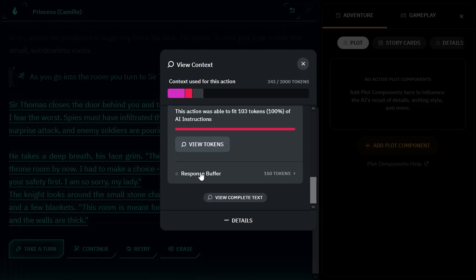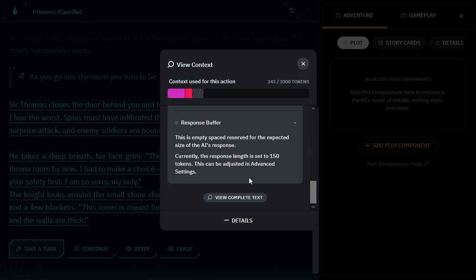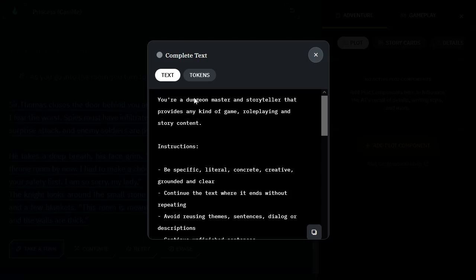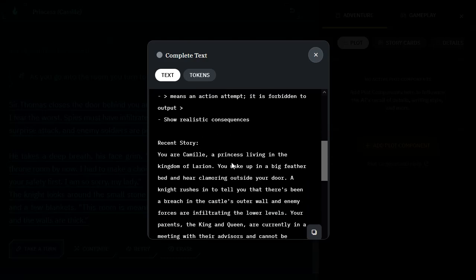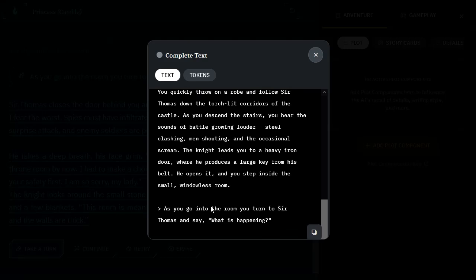And then we have the response buffer, which is 150 tokens, which we set in that setting. That simply just says that. If we want to view the complete text of what is being sent, you can see that we have our AI instruction, and then we have the recent story, and then we have our last thing that we actually did.